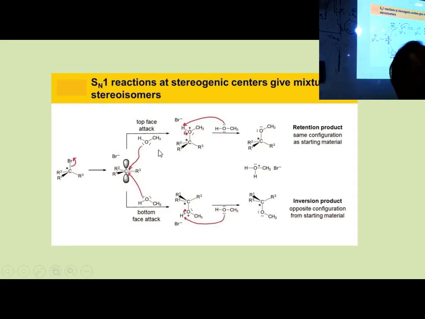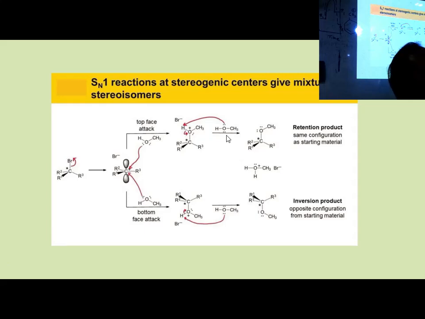So in an SN1 reaction, in case of SN1 substitution reaction, we get 50% retention product and 50% inversion product.